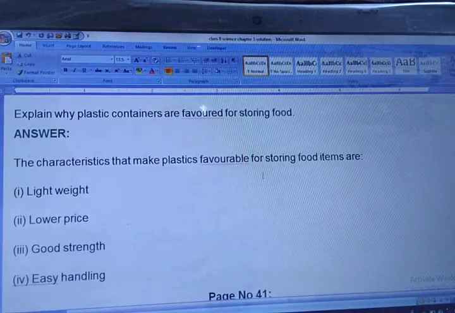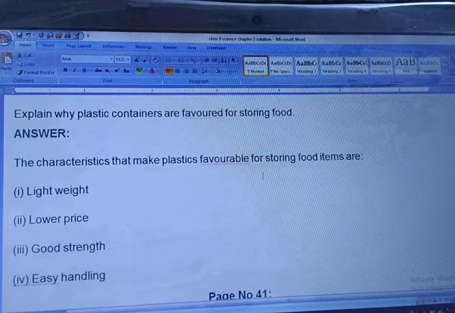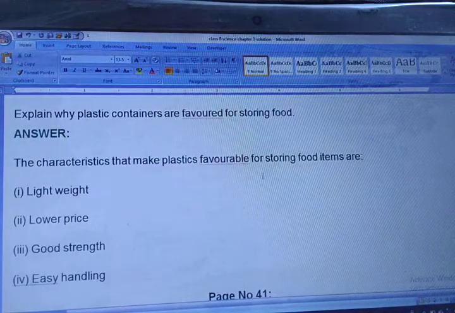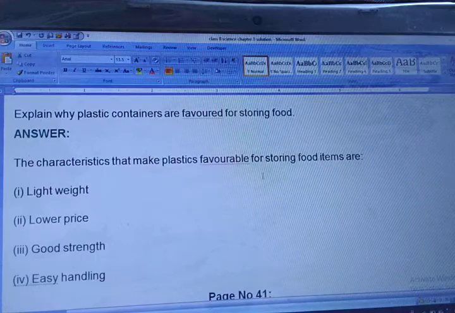Now the question is, why are plastic containers favored for storing food? Have you seen your lunch box or tiffin box? It is made up of plastic. So why are plastic containers favored for storing food? The characteristics that make plastics favorable for storing food items are: first, lightweight; second, lower price; third, good strength; and fourth, easy handling. Means each and every type of facility that human beings want, all four types of facilities are there. So that's why plastic containers are favored for storing food.